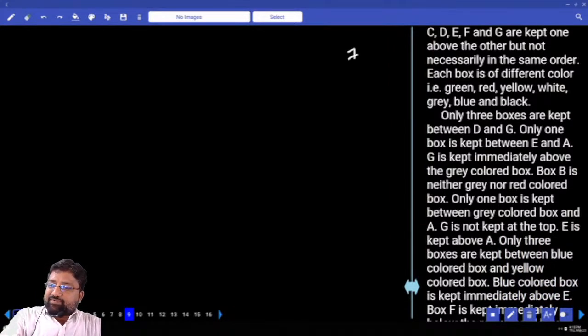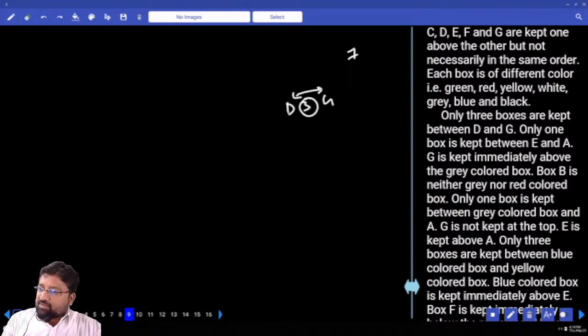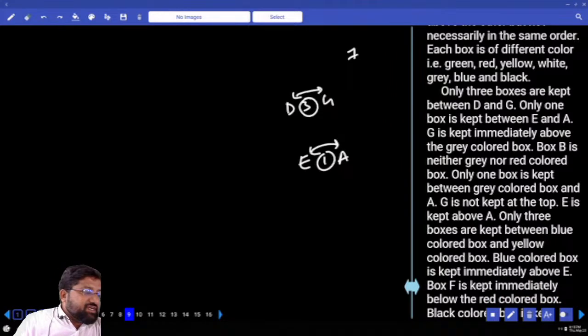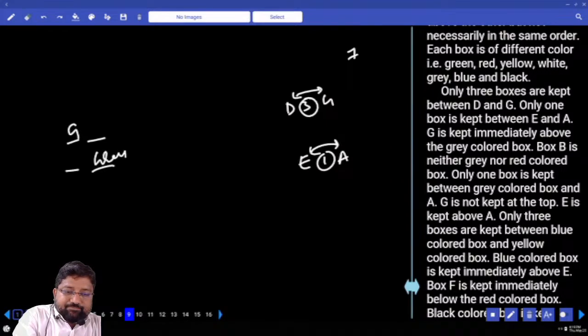Only 3 boxes are kept between D and G. Only one box is kept between E and A. G is kept immediately above grey color. Where is this G kept? G is kept immediately above grey color.